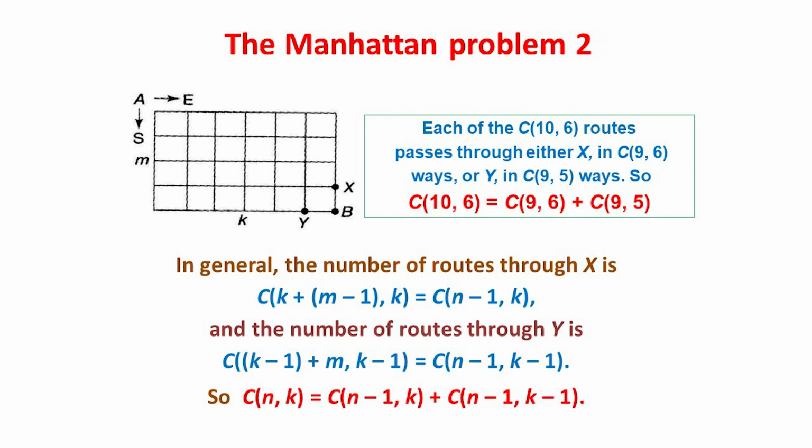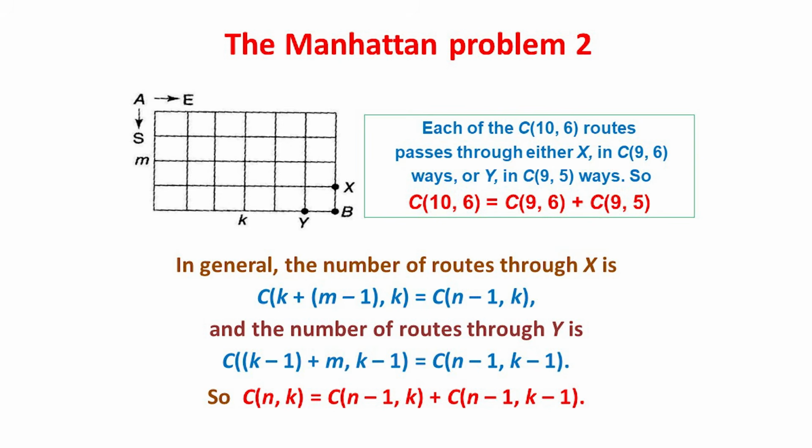And in general, the number of routes through X with one fewer row is C(k+m−1,k), which with n equals k plus m is C(n−1,k). And the number of routes through Y with one fewer column is C(k−1+m,k−1), which is C(n−1,k−1).